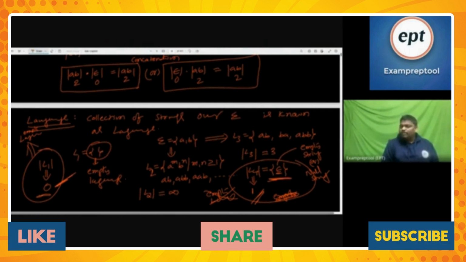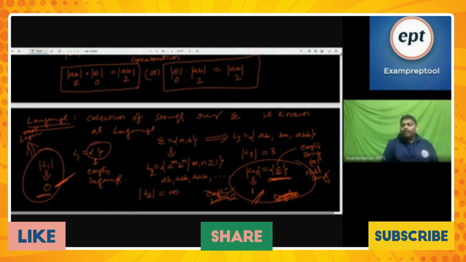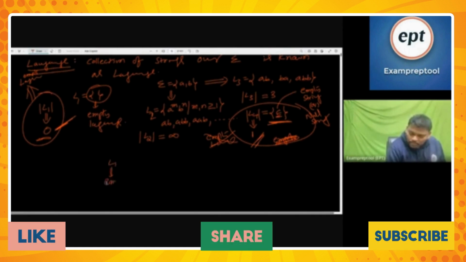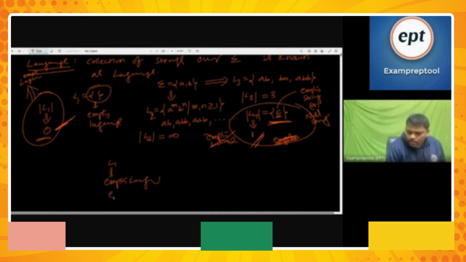So an easy way of saying it: L1 is empty language. L4 is empty string. Be careful, because inside L4 only the empty string is there. I will write L1 empty language, not empty string.